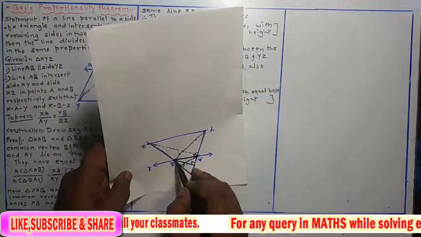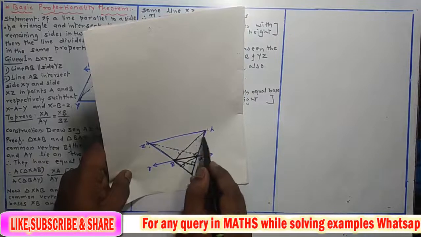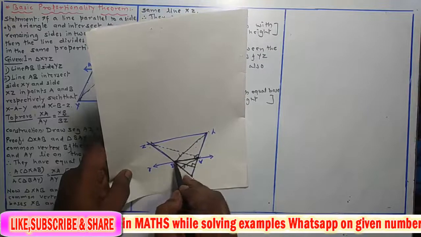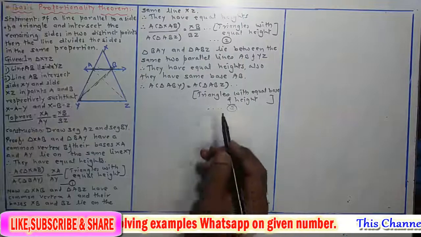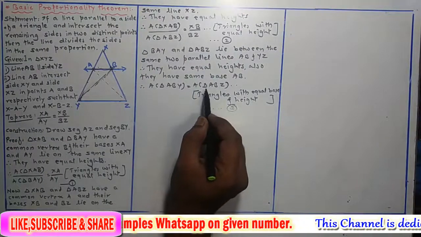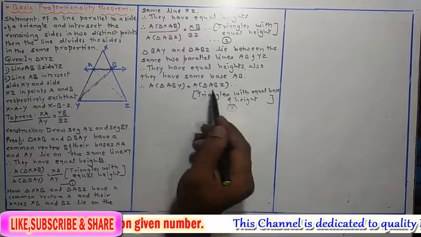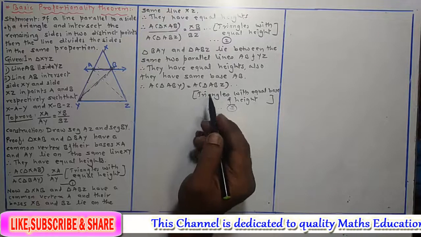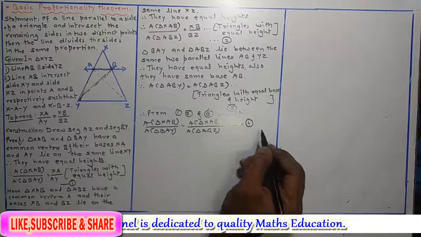Okay, so these two triangles lie between the two parallel lines. This one, ABY and ABZ, those two triangles lie between two parallel lines with common base AB. We take AB as the base, common base for both the triangles, and therefore their area is same, because height is same, base is same, therefore both triangles have equal area, and therefore from 1, 2 and 3 we get